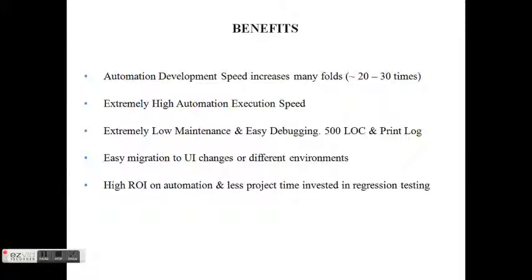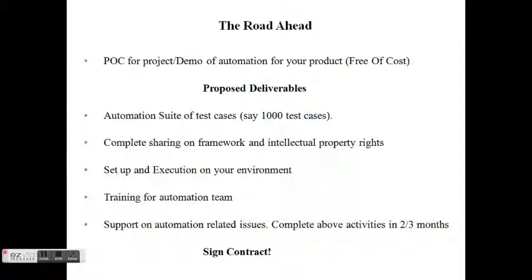All this gets summarized in the last point, where we are saying that there is high ROI on automation, majorly because we save a lot of time and less project time is invested in regression testing. So if you release today, we can just run the automation suite and it will complete the execution in a day for thousands of test cases, maybe on multiple systems, and you can really test and point out the bugs really early. So what is the road ahead?